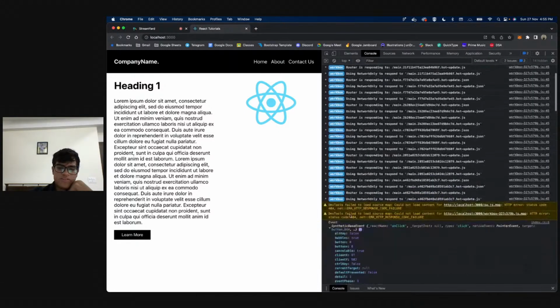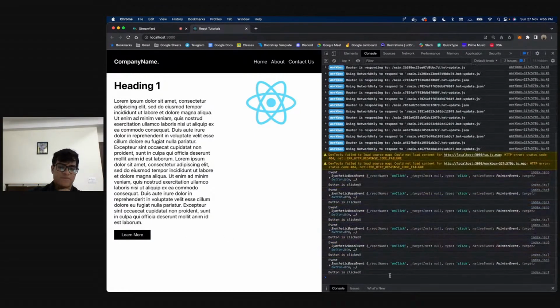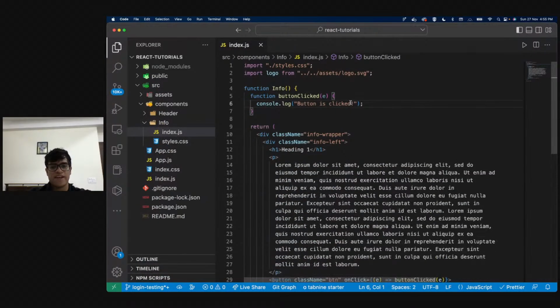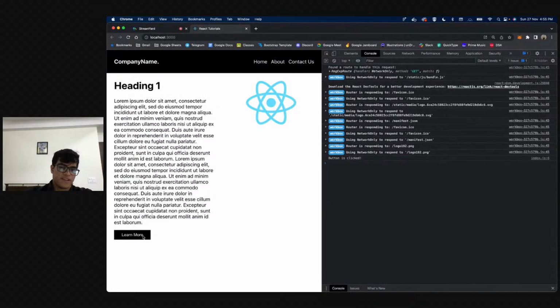This is not important, this is just JavaScript. But the more important point is that every time I click this button now, I'll get "button is clicked," right? I can get rid of consoling of this, and I can just show this. If I refresh, and now if I click on this button, every time I'm clicking, it says button is clicked, and that is what I wanted. So this is how we handle events in JavaScript.